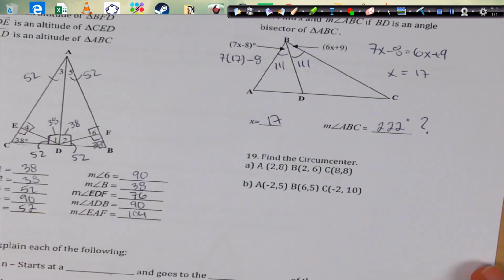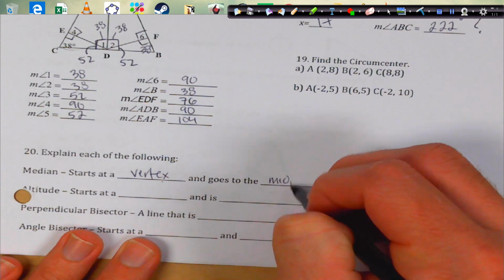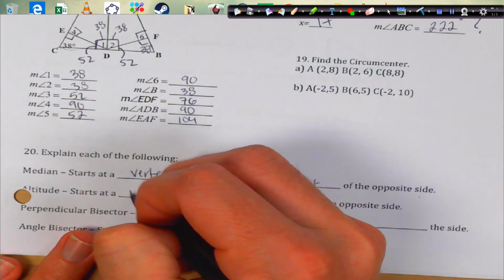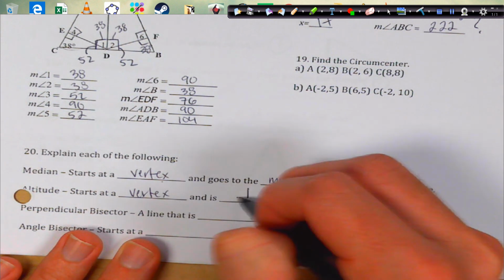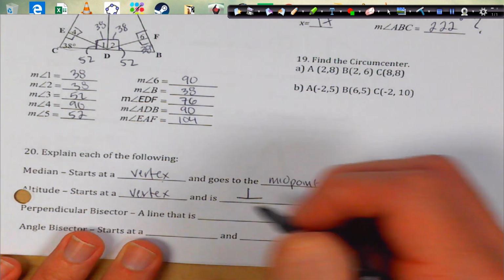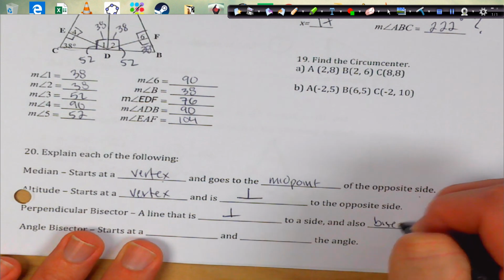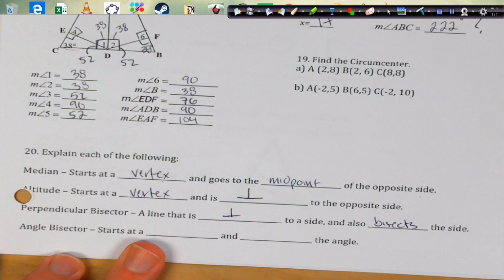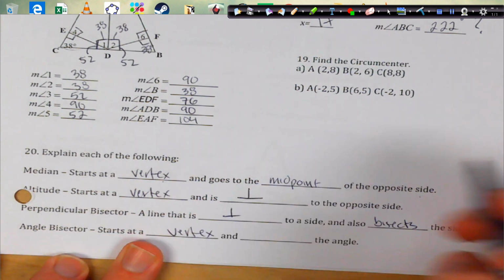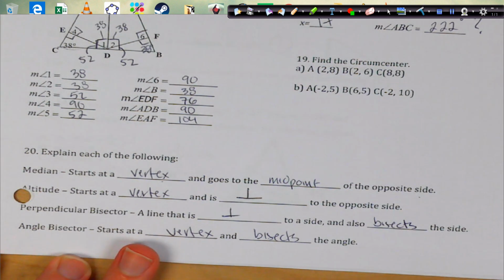Find the circumcenter. I'll get to that in just 1 second, but first let's do these ones. A median starts at a vertex and goes through the midpoint of the opposite side. An altitude starts at the vertex and it is perpendicular to the opposite side. A perpendicular bisector is a line perpendicular to a side and also bisects the side. An angle bisector starts at a vertex and bisects the angle. Okay? All right, there we go. I'm going to be back in a flash.